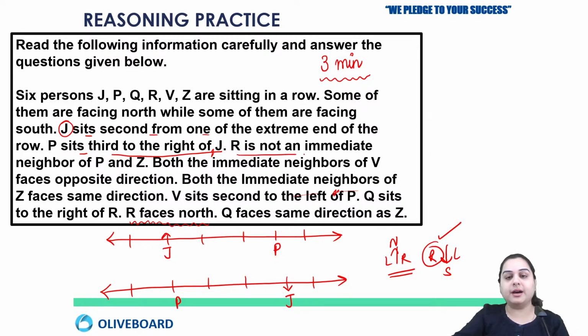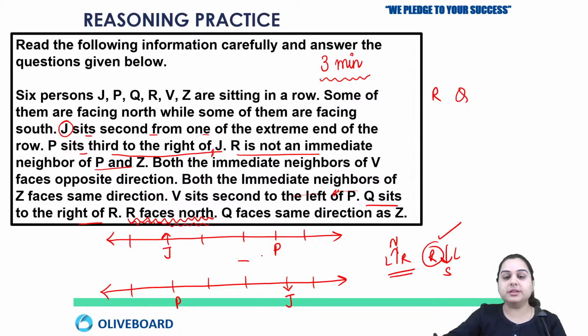Next we have that R is not an immediate neighbor of P and Z. Now R is not an immediate neighbor of P. Okay, and the next information is that R faces north and Q sits to the right of R. So if Q sits to the right of R, it means Q is sitting towards the right of R. And R is not the neighbor of P.